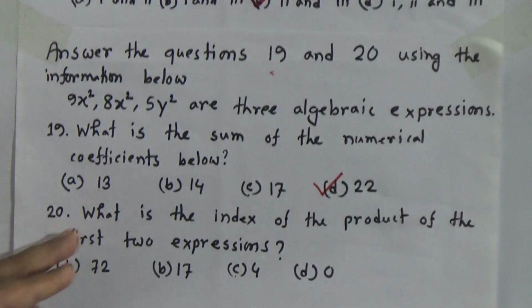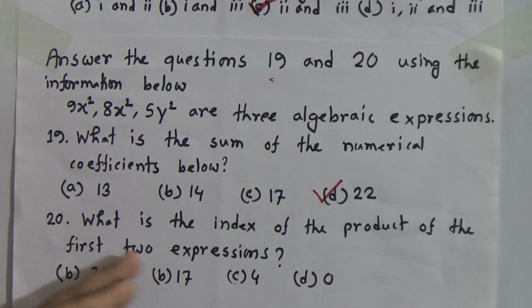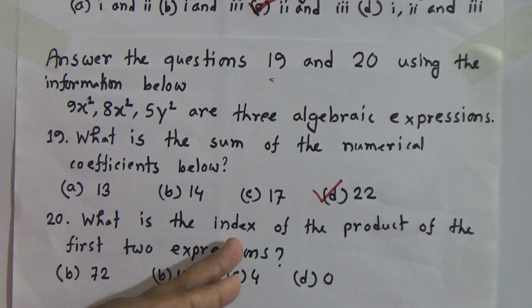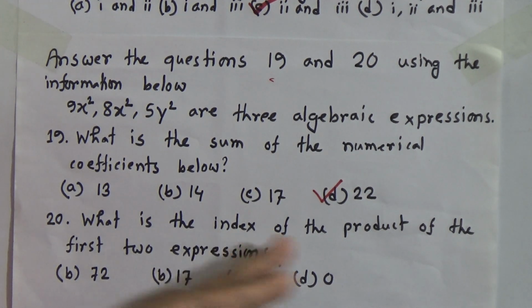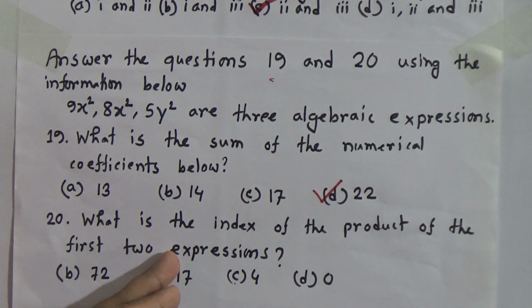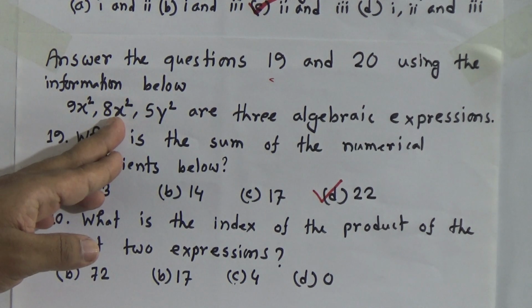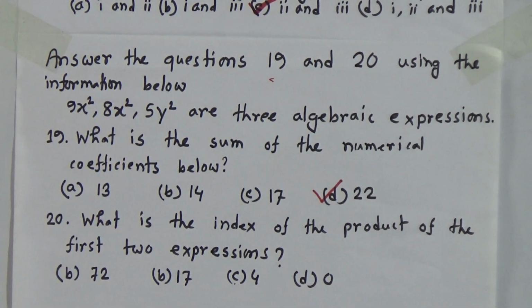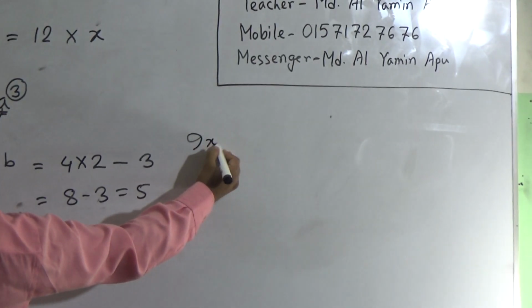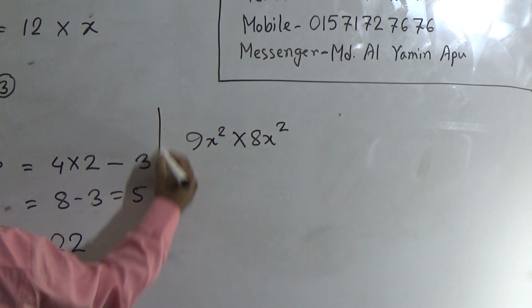Now the last question is, what is the index of the product of the first two expressions? We have to find out the index, but which index? We have to find out the index of the product of the first two expressions. The first two expressions are what? First two expressions are 9x square and 8x square. So write down 9x square multiply 8x square. We have to calculate this product.